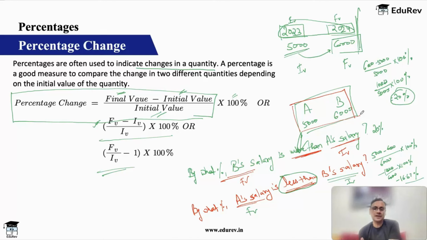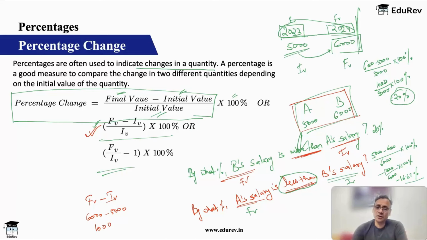You just subtract the values. But if I say B's salary is what percentage more than A's salary, now I've used the word percentage, and now you will use this formula. Otherwise, if my question was B's salary is how much more than A's salary, you will just do final value minus initial value, the numerator, that's all: 6,000 minus 5,000, answer will be 1,000.